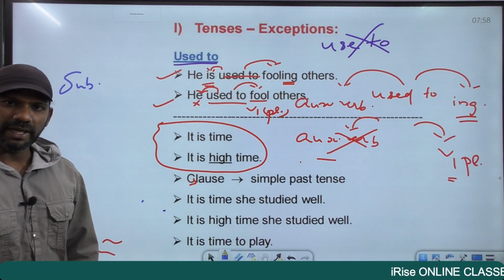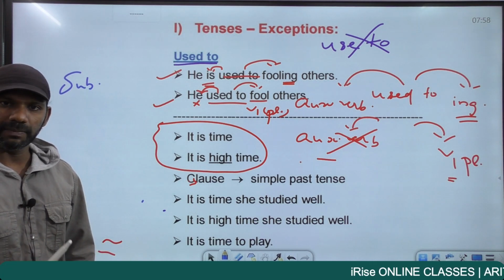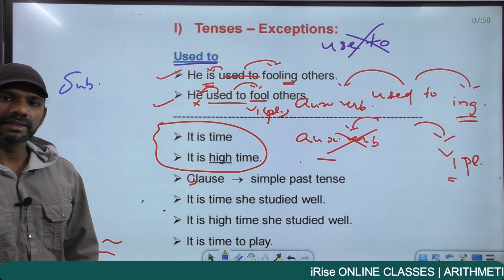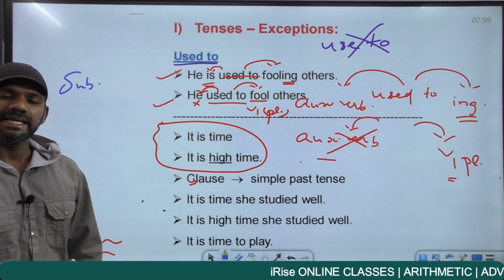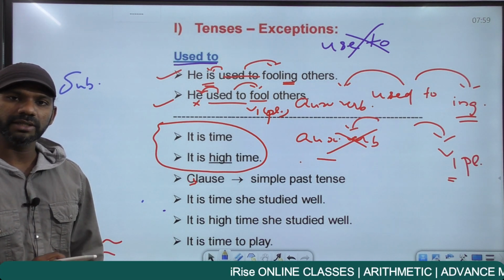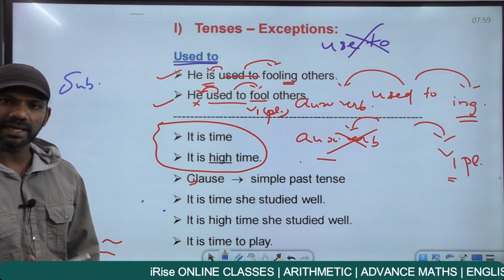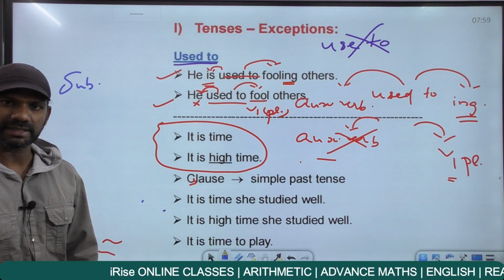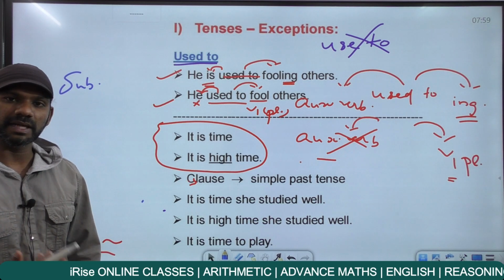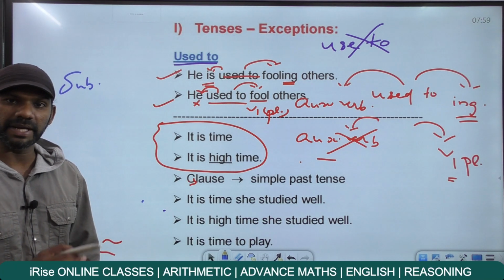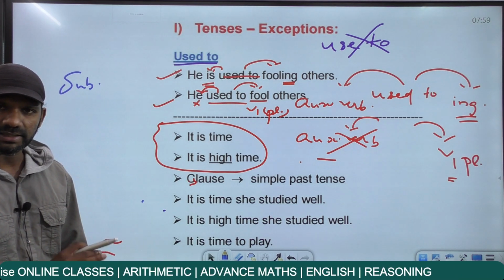Object means the receiver of an action, or the noun or pronoun given secondary importance. Now, as I told you in the case of subject-verb agreement, in a sentence, an object is not necessary. May be there, may not be there. But a subject and a verb must be there in every sentence. If a sentence does not contain a subject or a verb, that sentence is grammatically wrong. So you know what a subject is.